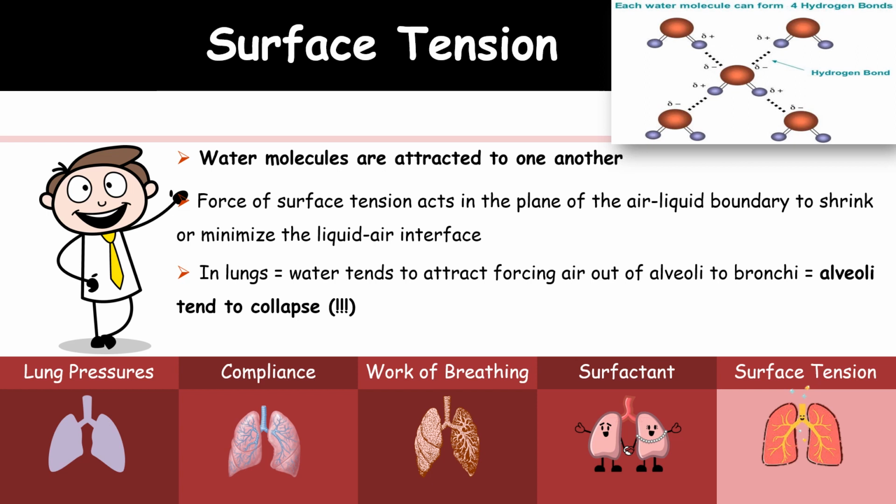So the alveoli tend to collapse. So surface tension is an elastic force. This elastic contractile force of the entire lungs can make the lung function.